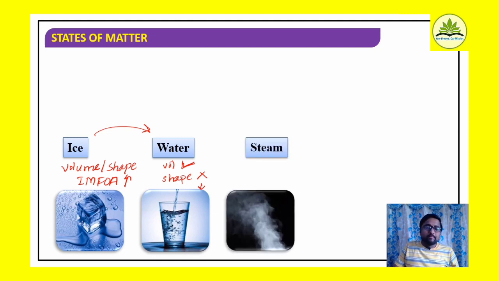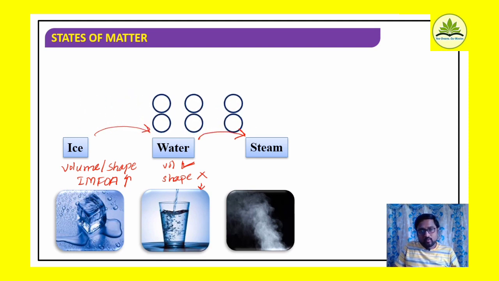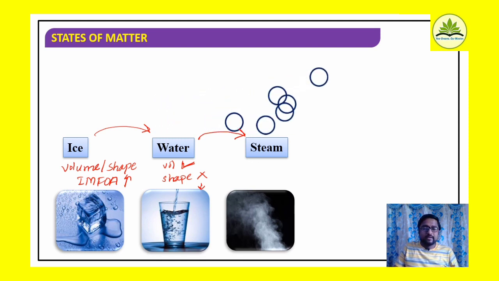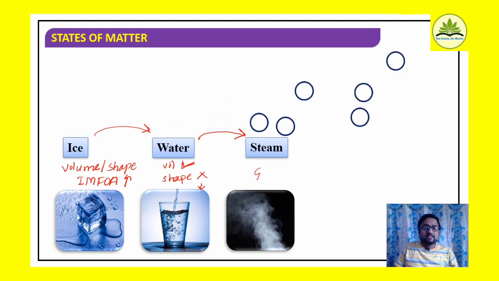Coming to water vapors, that is steam, from water to water vapors. Water vapors have neither a definite shape nor a definite volume. Therefore, which state is it? It is the gaseous state of matter.